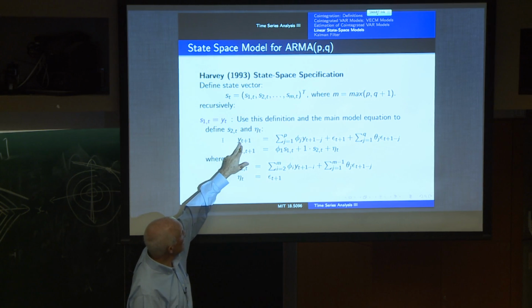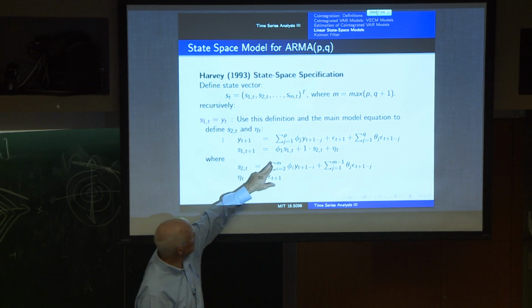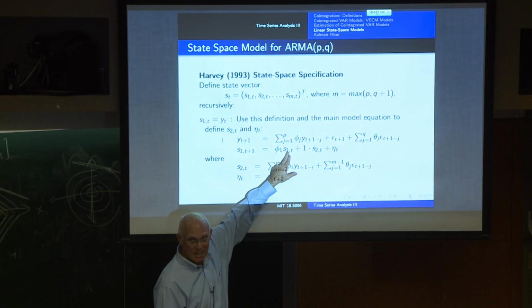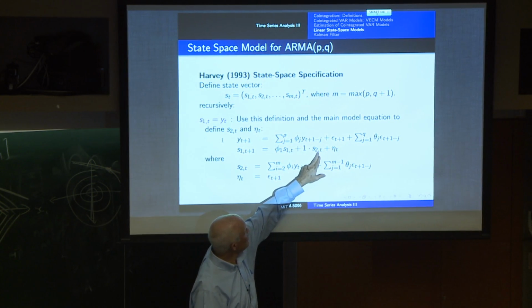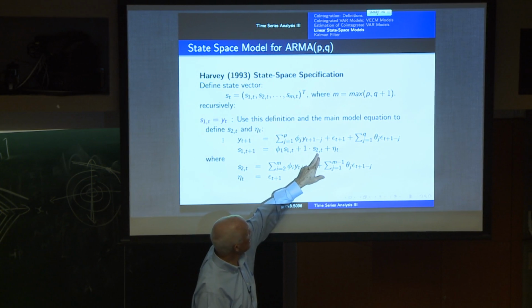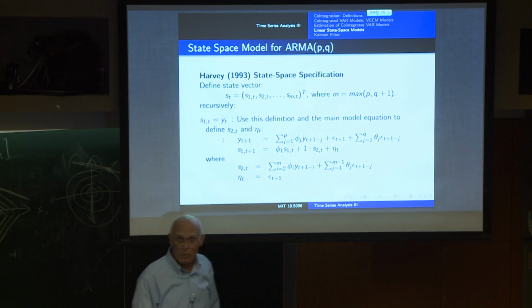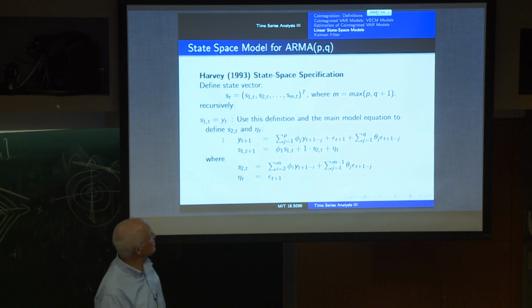If we do that, then how does this equation relate to the, basically, this is the state at the next time point t plus 1, is equal to phi_1 times the state at time t plus a second state at time t and a residual innovation a_t.